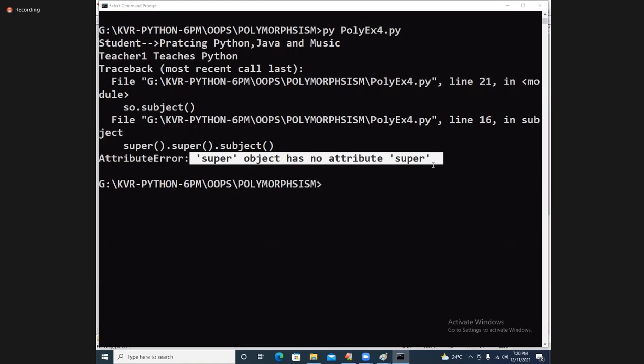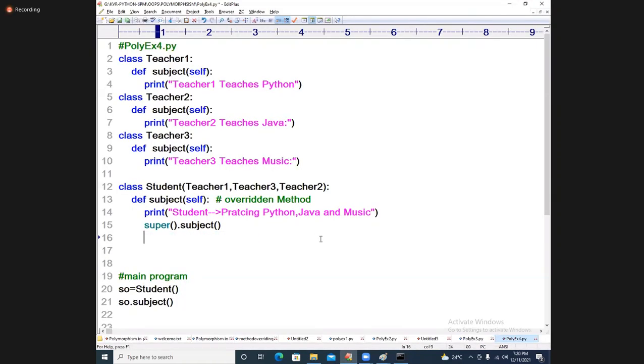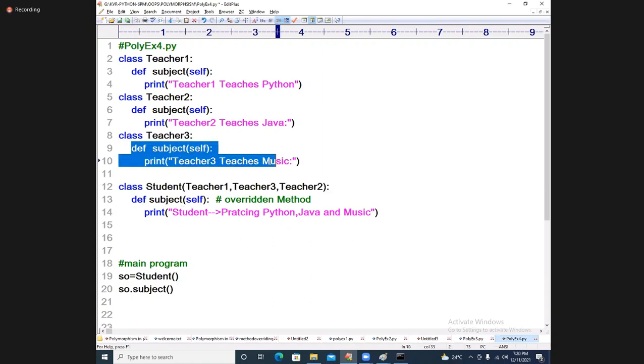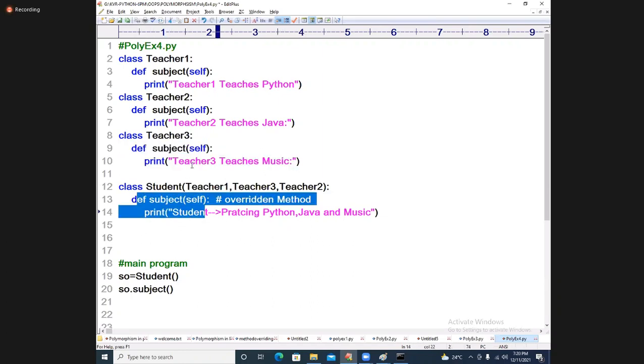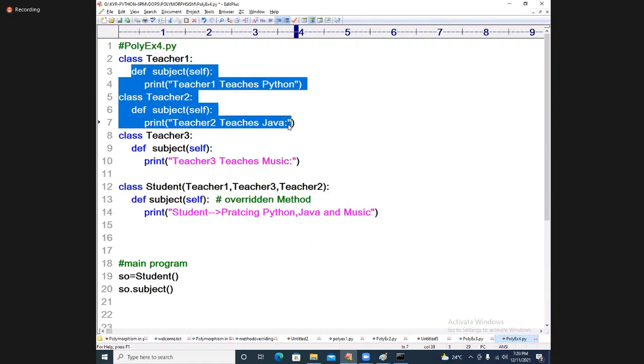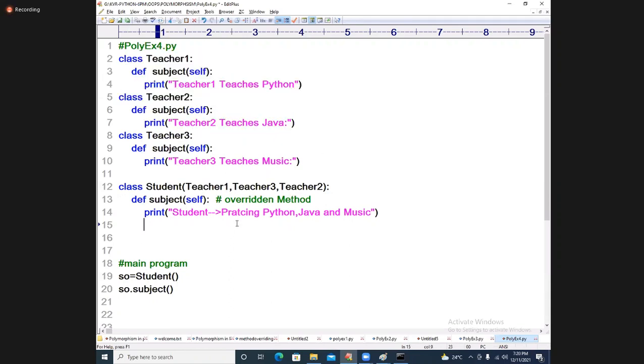I hope, my dear students, that the super function can call its immediate base class method. Now my requirement is this, so the super function has a limitation. Super function can call its original method from its subclass level only. The bottommost class cannot call the topmost superclass. In order to call any of its base classes, we have to use the class name dot.